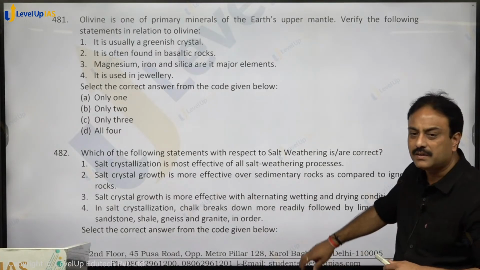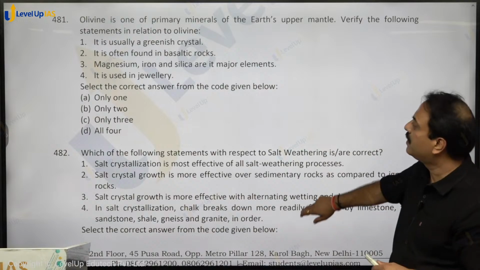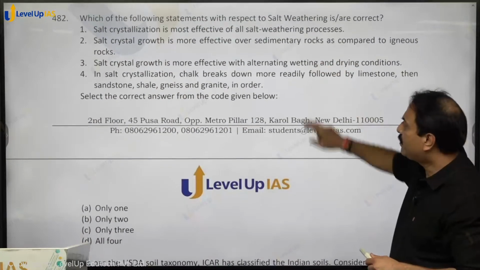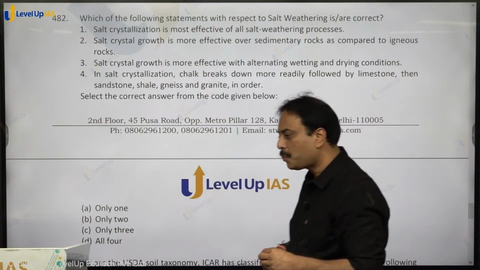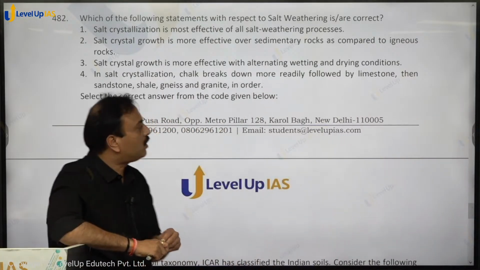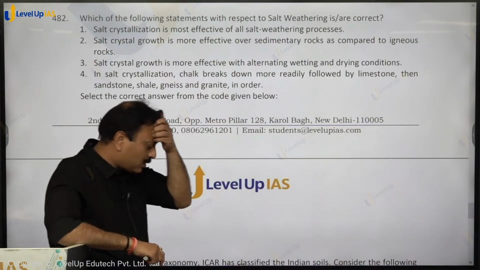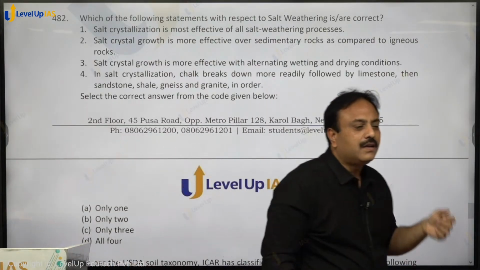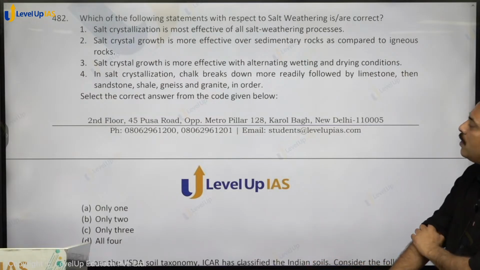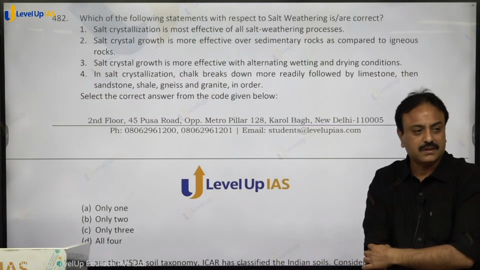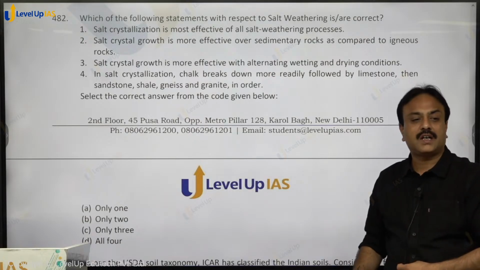Clear on that? Any doubt? Which of the following statements with respect to salt weathering is correct? Salt weathering, salt crystallization. Salt crystallization is the most effective of all salt weathering processes. What is salt crystallization?